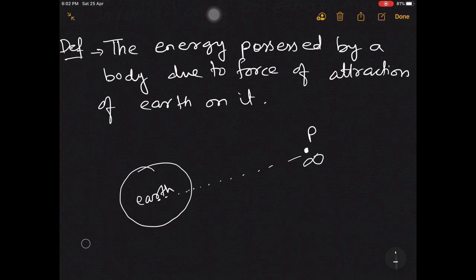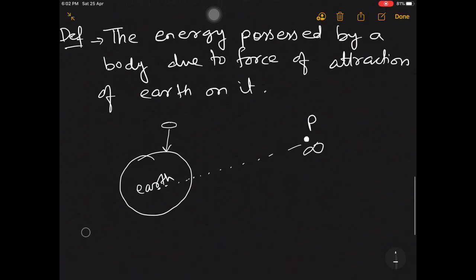We know it, right? Whenever a body is thrown from the surface of earth, it ultimately returns back to earth. Why? Because earth attracts it. But think of this point P. It is so far that even earth's gravity will not be able to pull the body placed at P. Okay, so at this point I can assume that the potential energy of the body is zero.